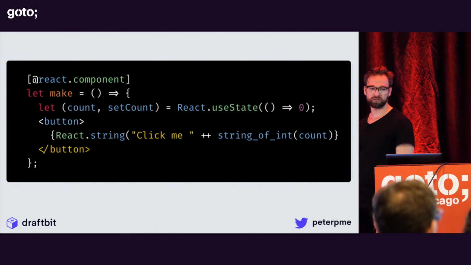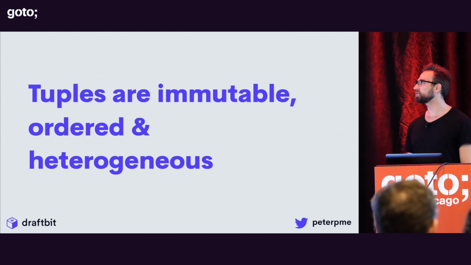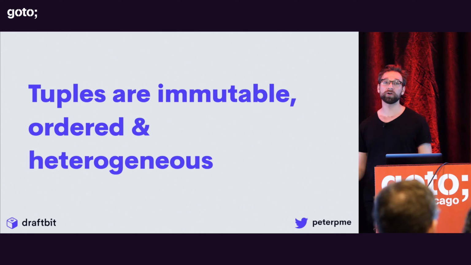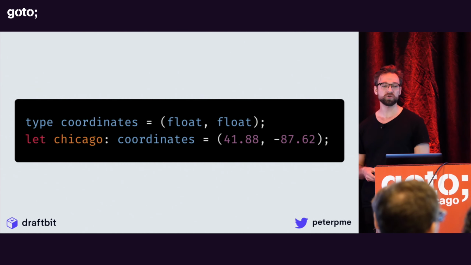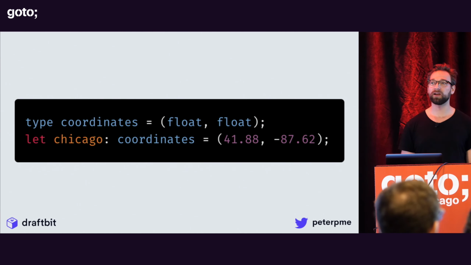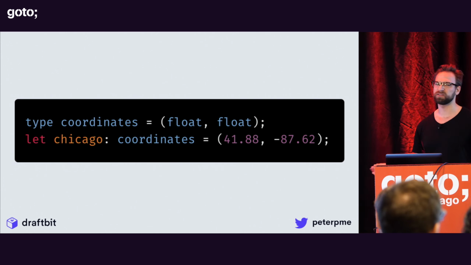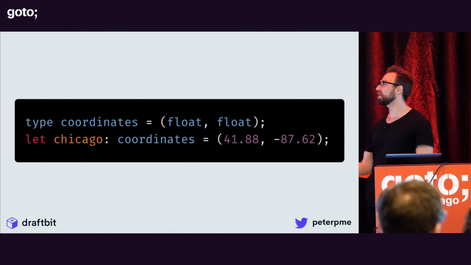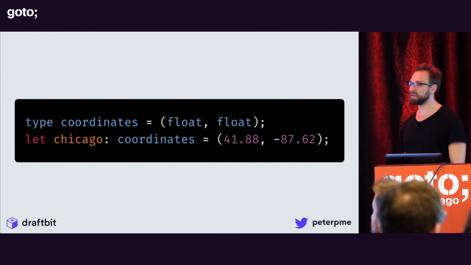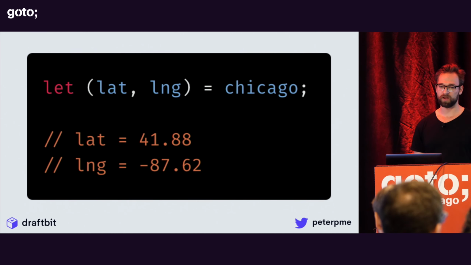In this case, this is a tuple, right? What are tuples? They're immutable, ordered, and heterogeneous, which means you can pass in whatever you want, and it'll just know how to deal with it, right? An example of a tuple is a type of coordinates. They're both floats, right? So the coordinates for Chicago are 41.88 and 87.62, right?